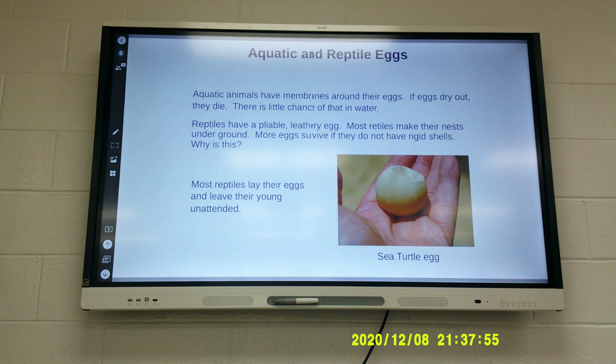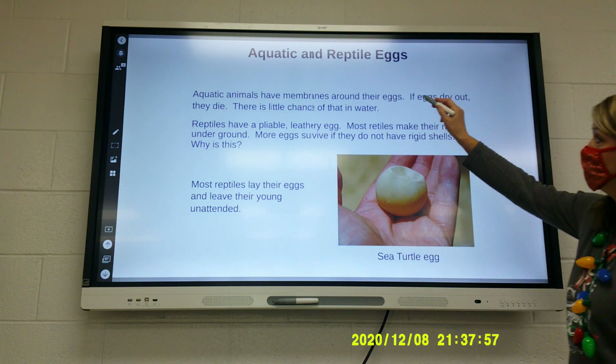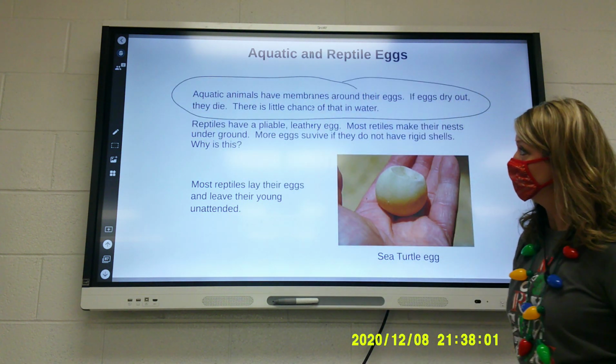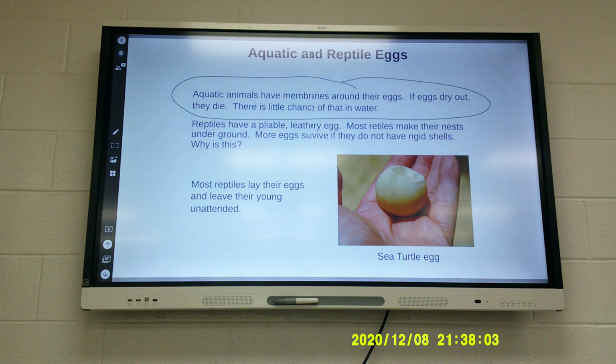Aquatic animals have membranes around their eggs. If the egg dries out, it'll die. There is little chance of that if it's in the water. Reptiles have a pliable, kind of squishy, if you will, leathery egg. Most reptiles make their nests underground. More eggs survive if they do not have rigid shells. So why are their shells squishy? Why are they not hard and firm? What do you think, Gunnar? They don't get crushed.